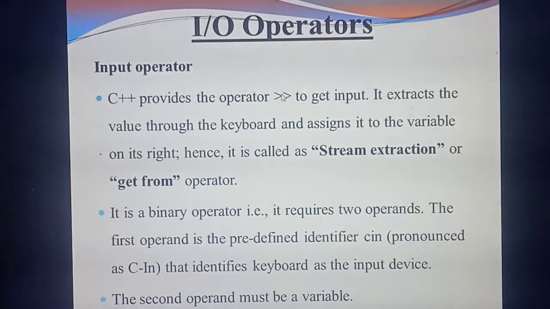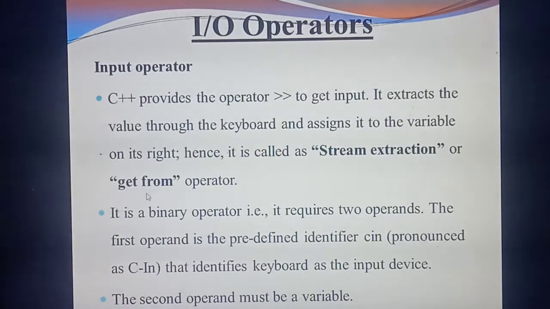Same meaning only. A equal to 5, what's the meaning? It will assign the value 5 to the variable a. Likewise, whatever values you are giving, it will assign that value to the variable. So this process we are calling stream extraction. What's the other name of stream extraction? Get from operator.